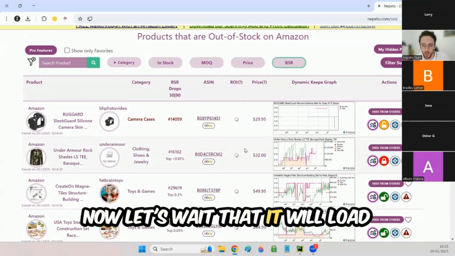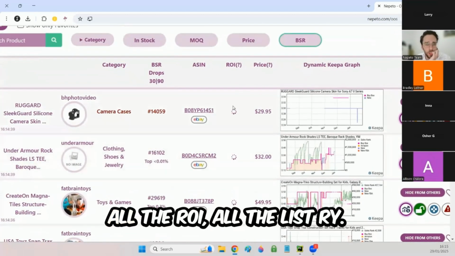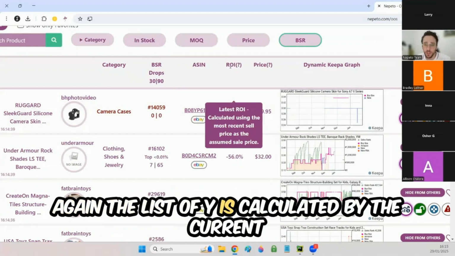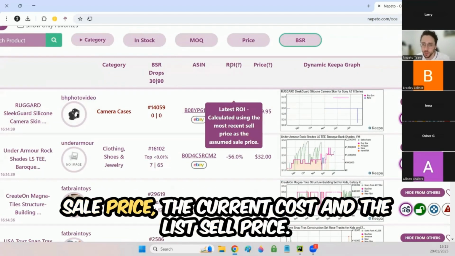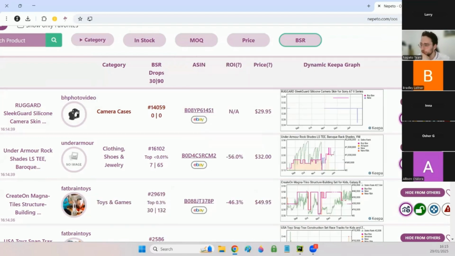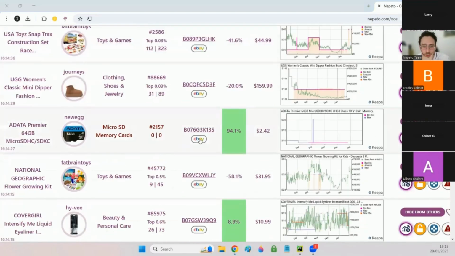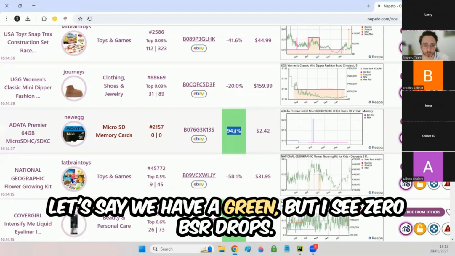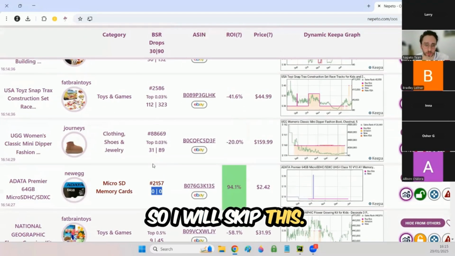Now let's wait for it to load all the ROI, all the list ROI. Again, the list ROI is calculated from the current sale price, the current cost, and the list sale price. Let's see, we have a green one. But I see 0 BSR drops, so I will skip this.